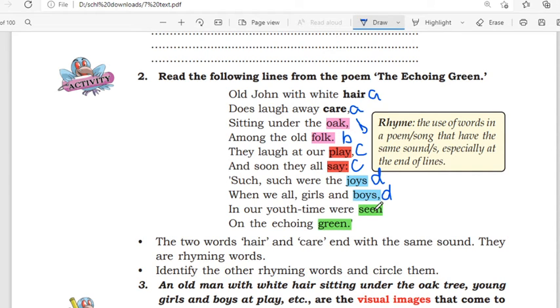For the last two lines, we can see it is different from all other lines. So we can choose the next alphabet for this line, that is E. And here also, seen and green. You can repeat the code E here.